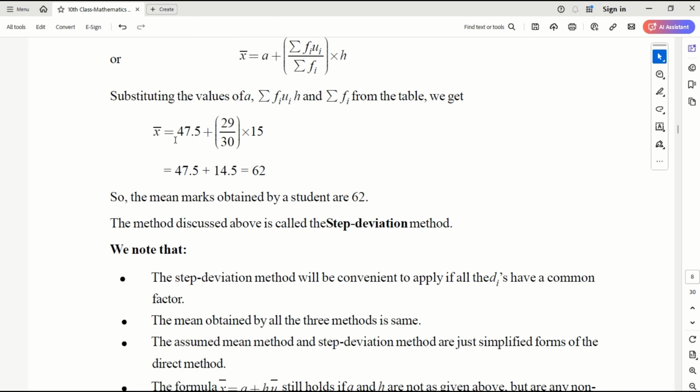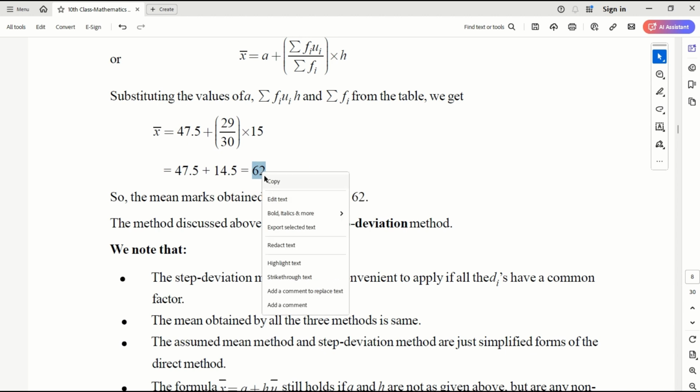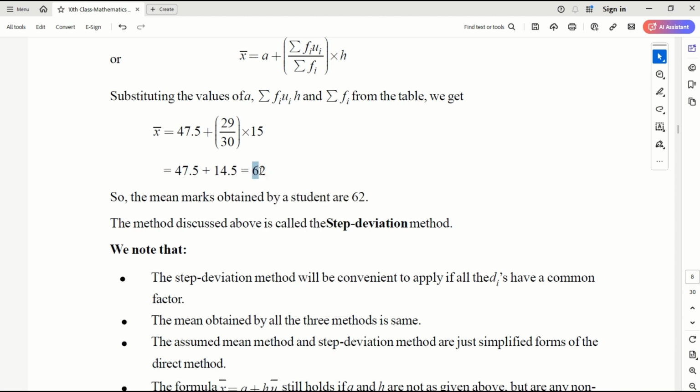With this also, if you calculate, how much do I get? Exactly 62, which is the same. So this is another method we call the step deviation method.